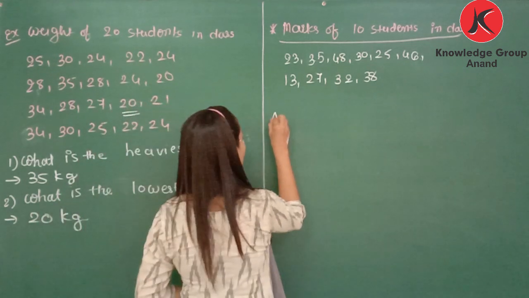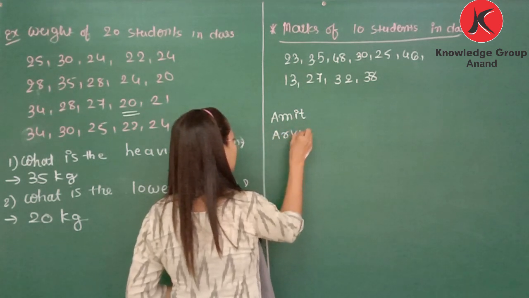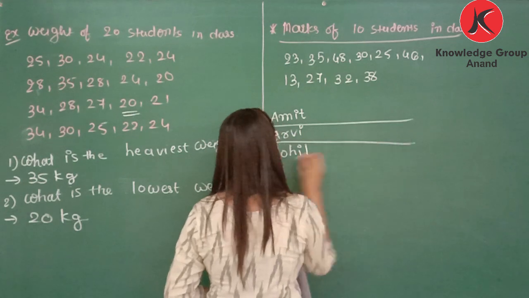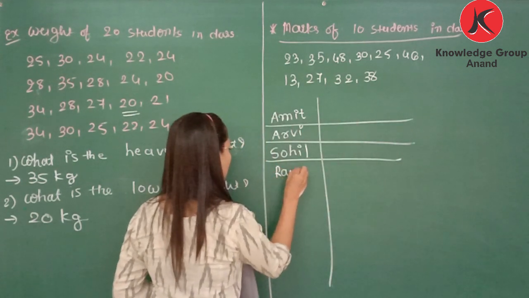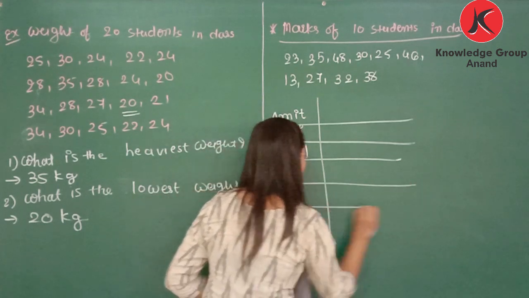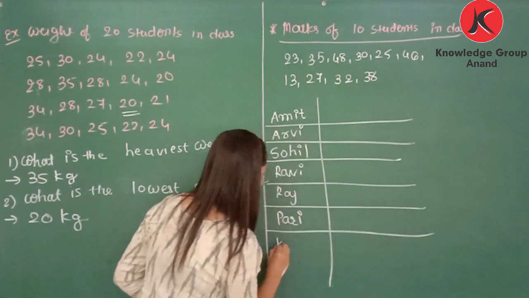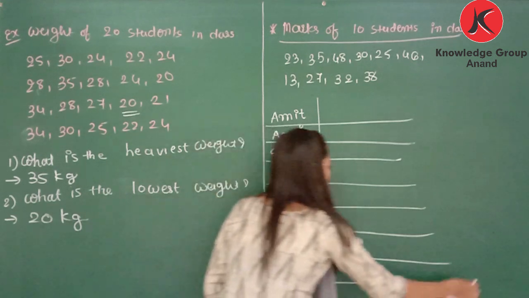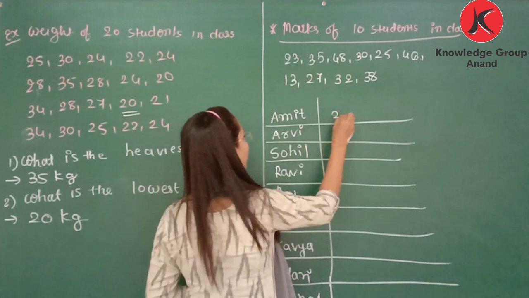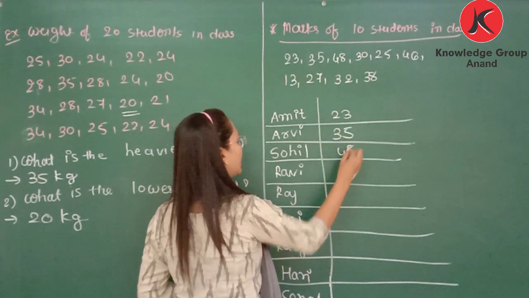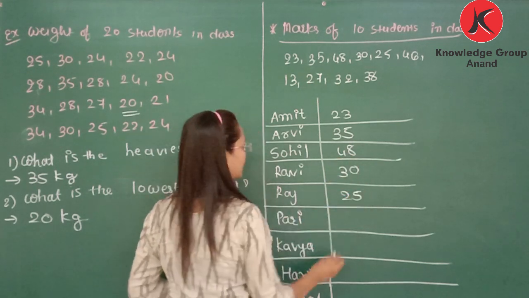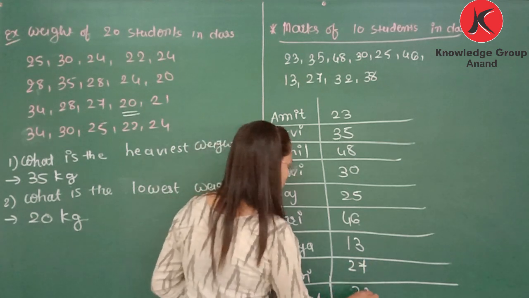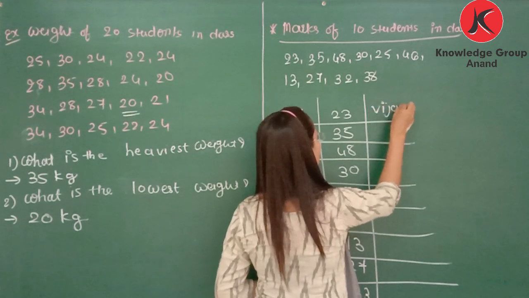So let's represent. 23 is the marks of Amit, 35 Arvi's marks, 48 Sohil, 30 Ravi, Raj gets 25 marks, Pari gets 46, Kavya gets 13, Hari gets 27, Sonal gets 32, and last Vijay gets 38.